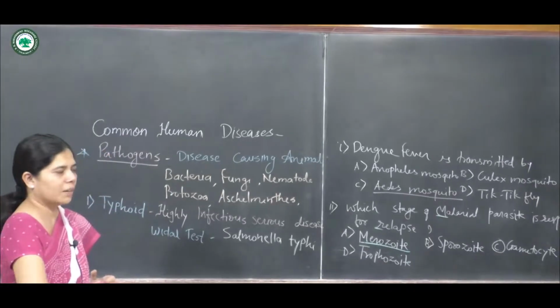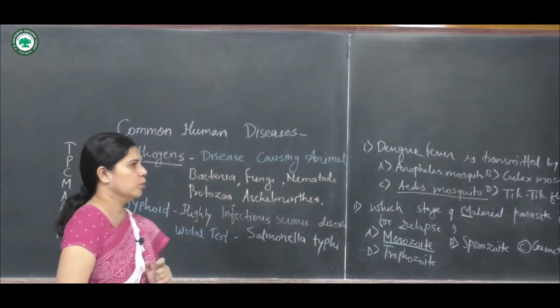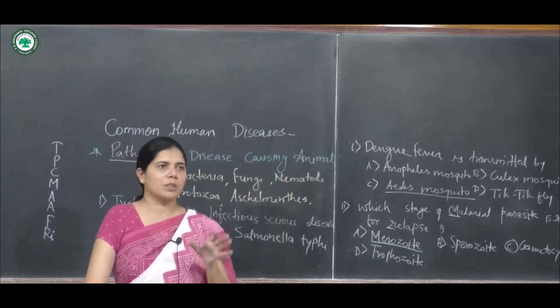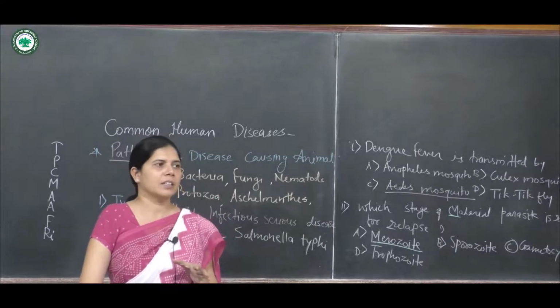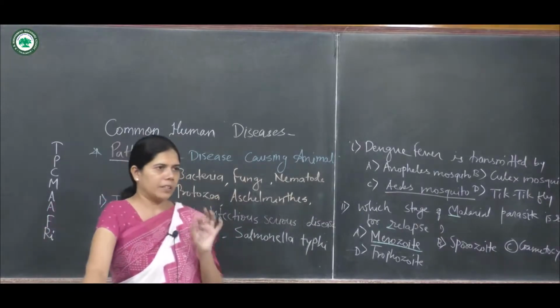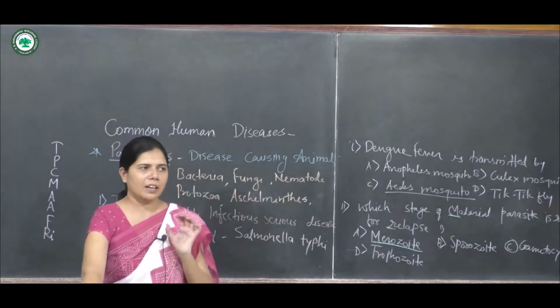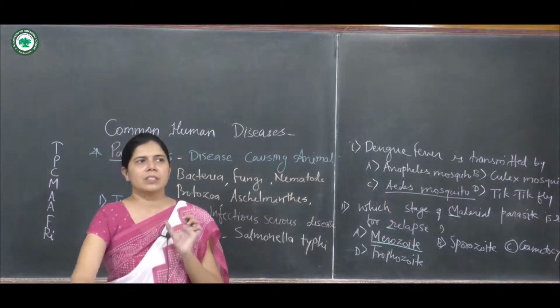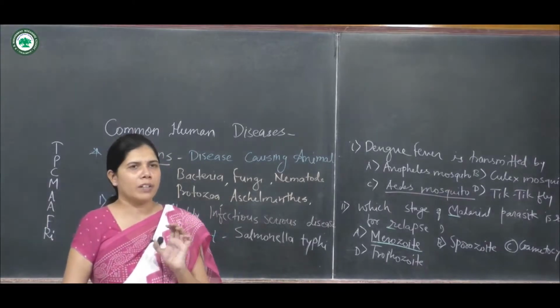And last one, again I repeat, students: how to learn all these diseases and their symptoms? These are TPCM AFRI. This one word can remind you of all the diseases.